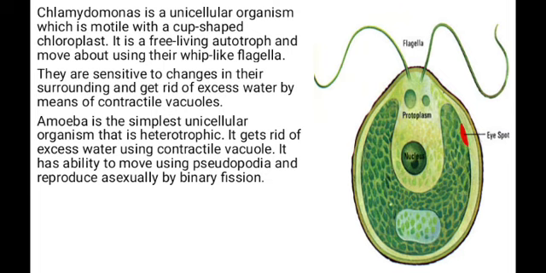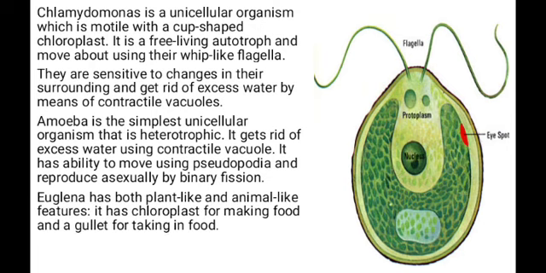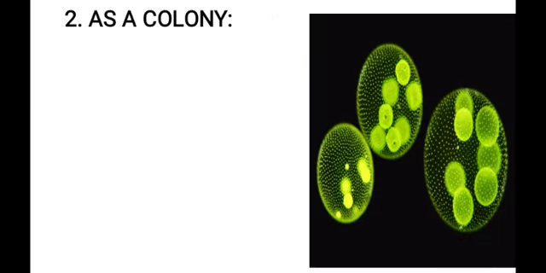It also has the ability to move using pseudopodia and can reproduce asexually by binary fission. Another example is euglena, which has both plant and animal characteristics or features. It has chloroplast for making food and a gullet for taking in food.